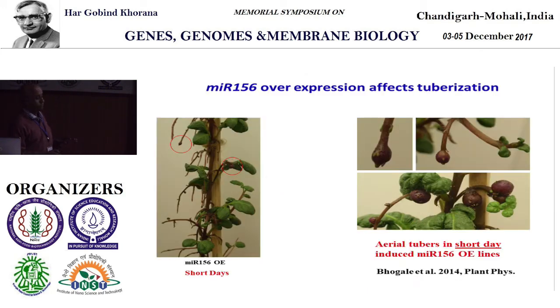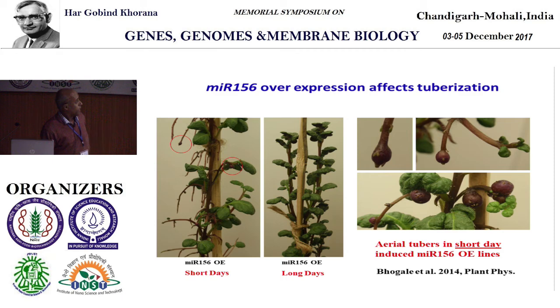Okay. I just want to show you one slide that we have also shown recently, that it is not the 172 alone. There is another microRNA upstream of 172 known as 156. We worked extensively on 156, and we showed that microRNA156 induces aerial tubers, although the tuber numbers are fewer, but it produces a lot of stems which are likely to grow below ground. All these stolons grow from the axils, and the plant has a beautiful phenotype. Although the tubers are small in size, the plant has a beautiful phenotype. We are still investigating this mechanism.